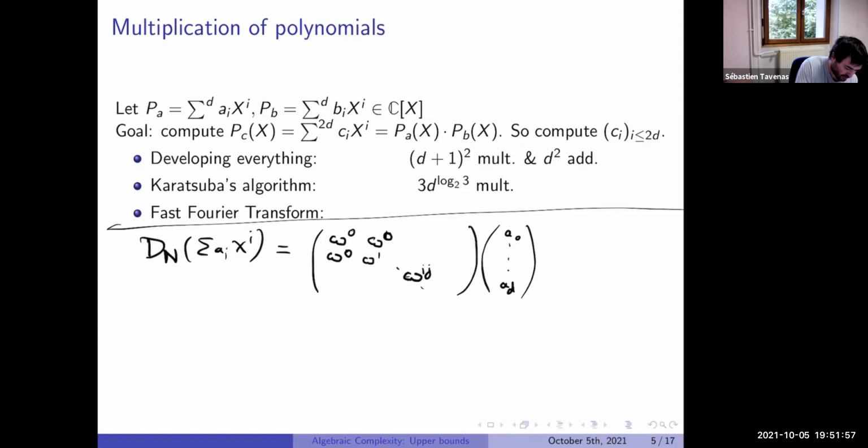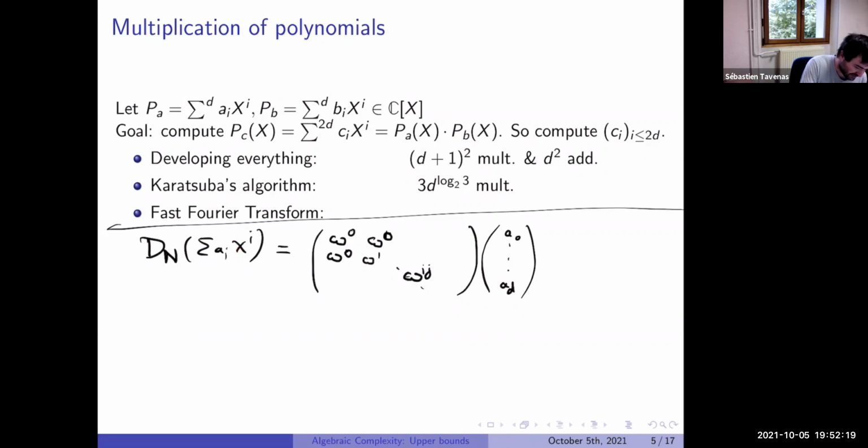The first row will be when we evaluate this polynomial in ω^0. The second row will be when we evaluate this polynomial in ω^1, and so on.